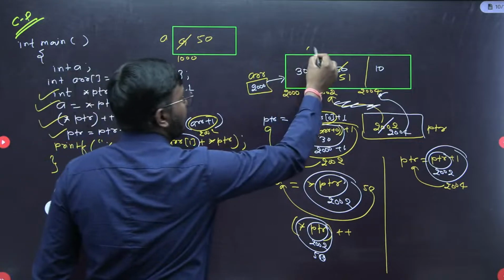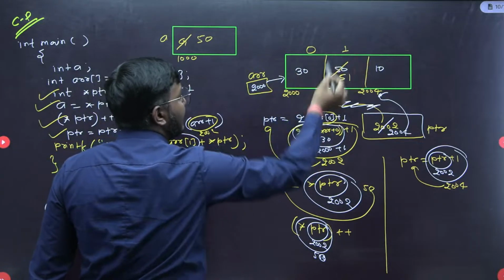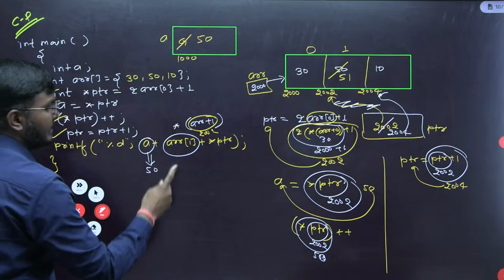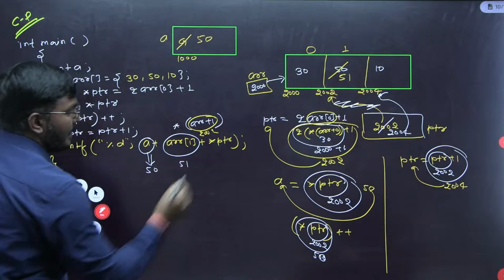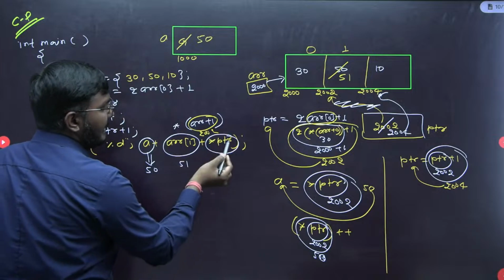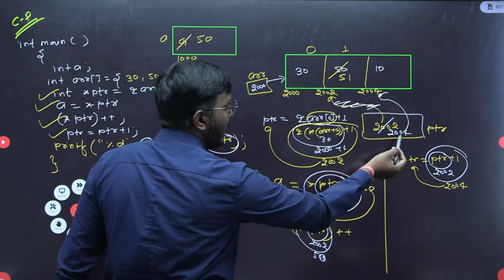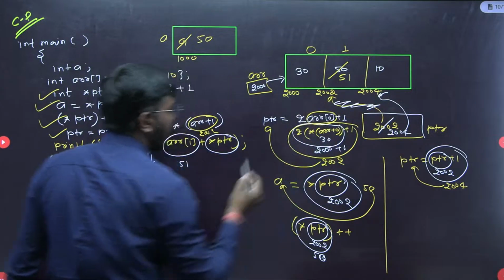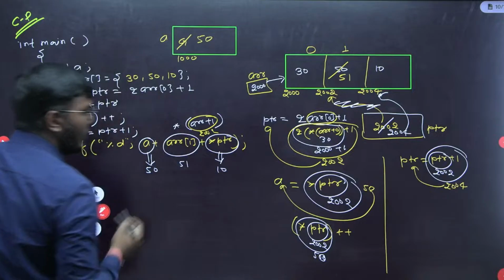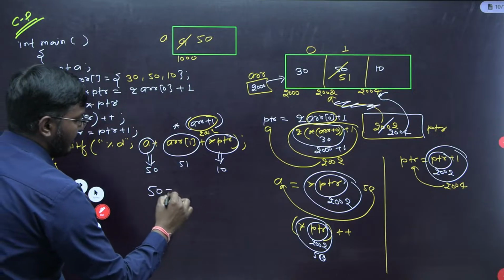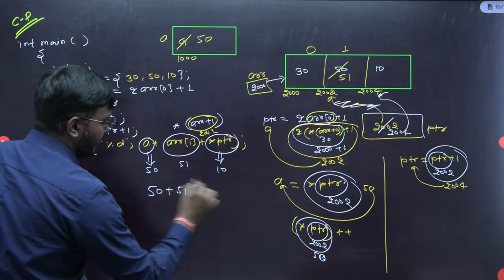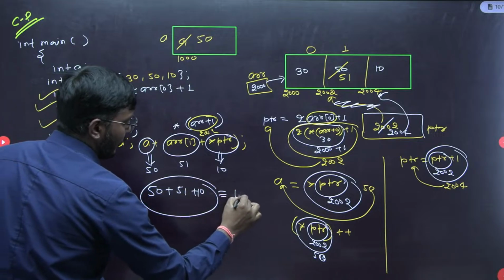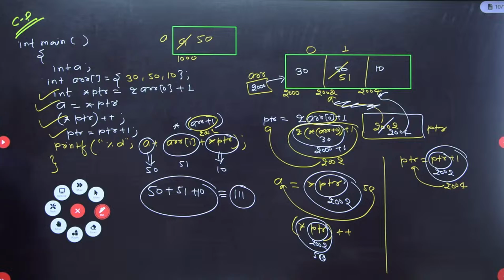This is the 0th index, this is the first index. So the value is 51. And this value is *ptr, where ptr is having 2004. *2004 is the value at 2004, which is 10 only. So the final total value will be 50 plus 51 plus 10, which is equivalent to 111. Getting my point?